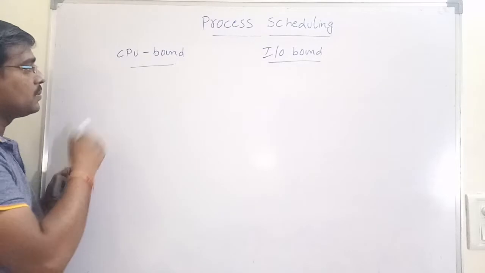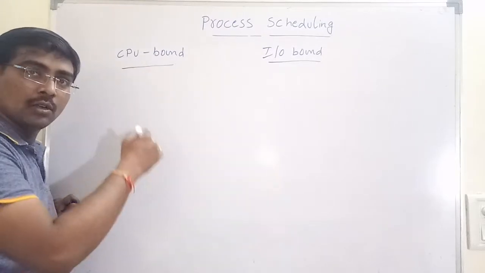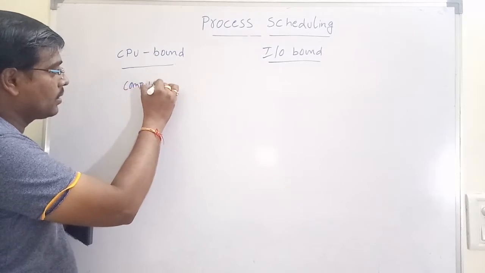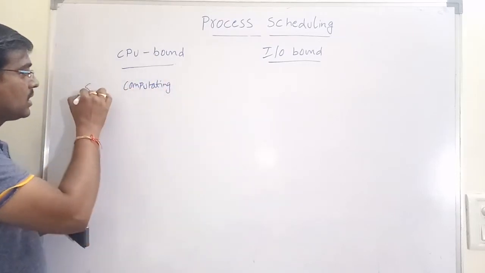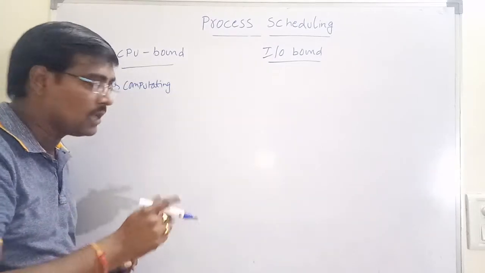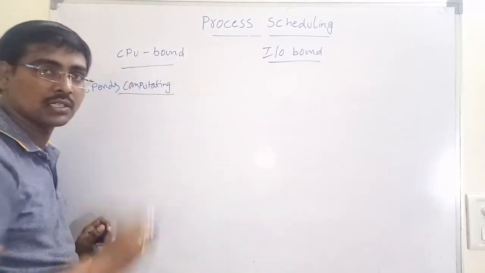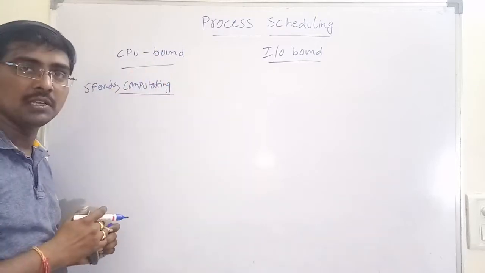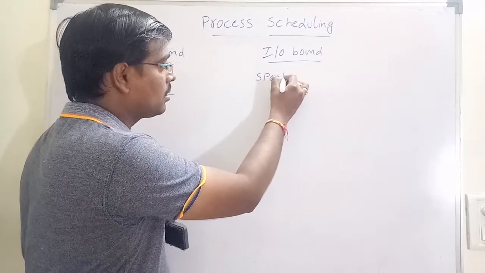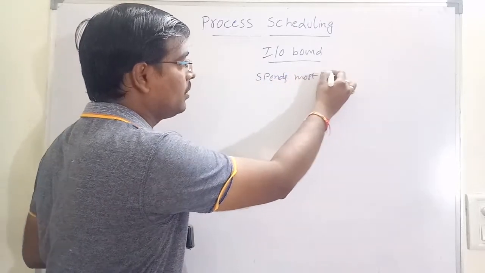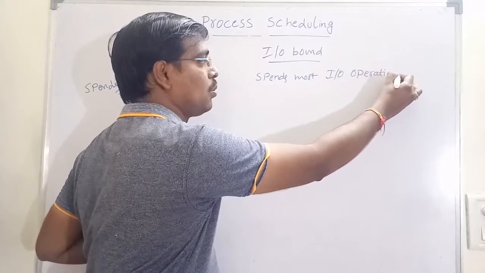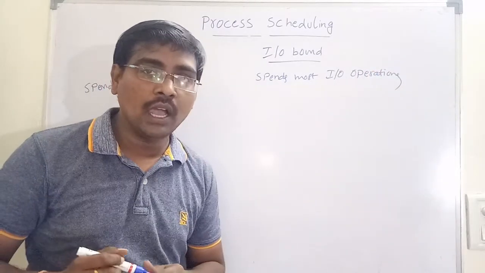A CPU bound process means the process spends most of its time on computations, that is, usage of the CPU. An IO bound process means the process spends most of its time doing IO operations.